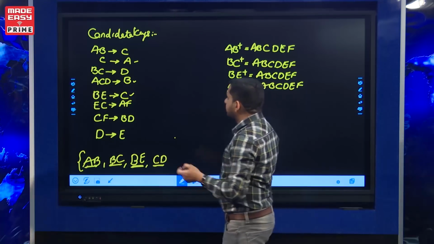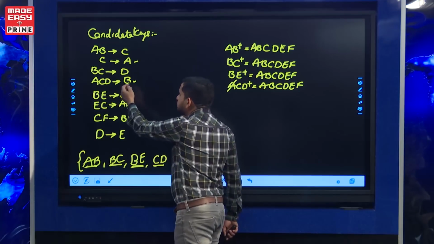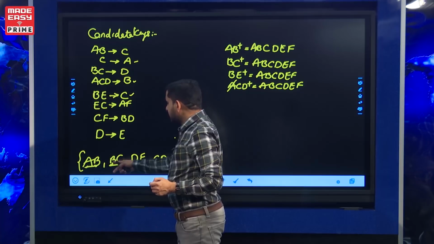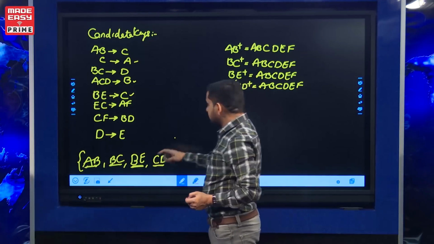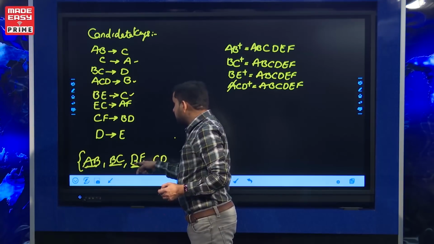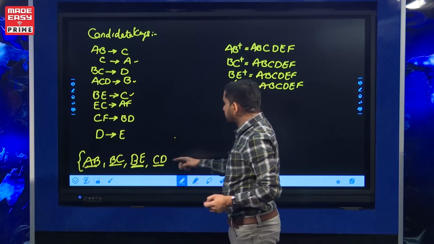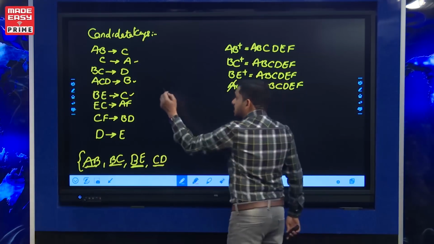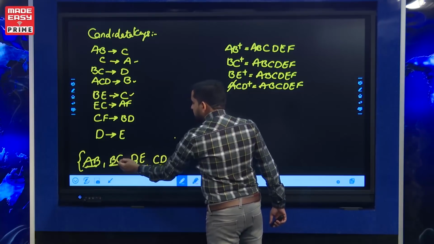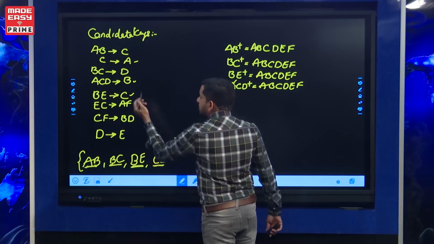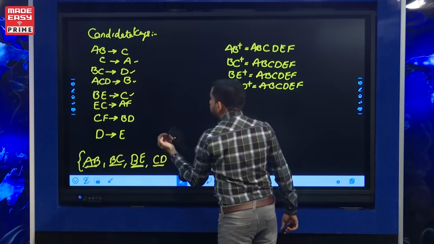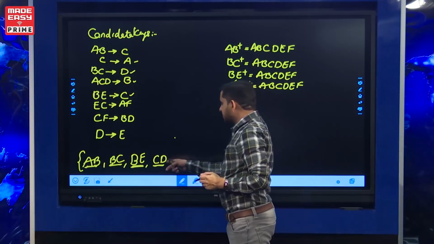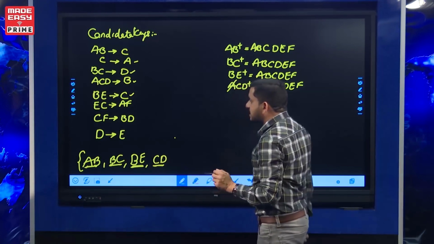Now, this B is replaced by ACD, and if you replace this B with ACD, again you get ACD. CD is already done. If this B is replaced by ACD, again that becomes a super key. Next, A prime, B prime, C prime, D and E are prime. So D is prime, in one of the candidate keys. In place of D we can substitute BC, but BC is already a key.